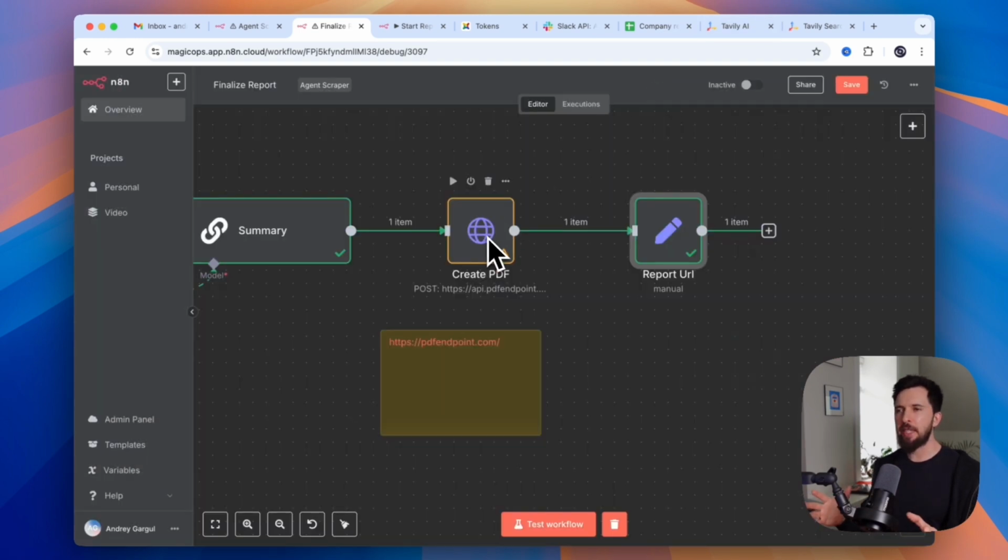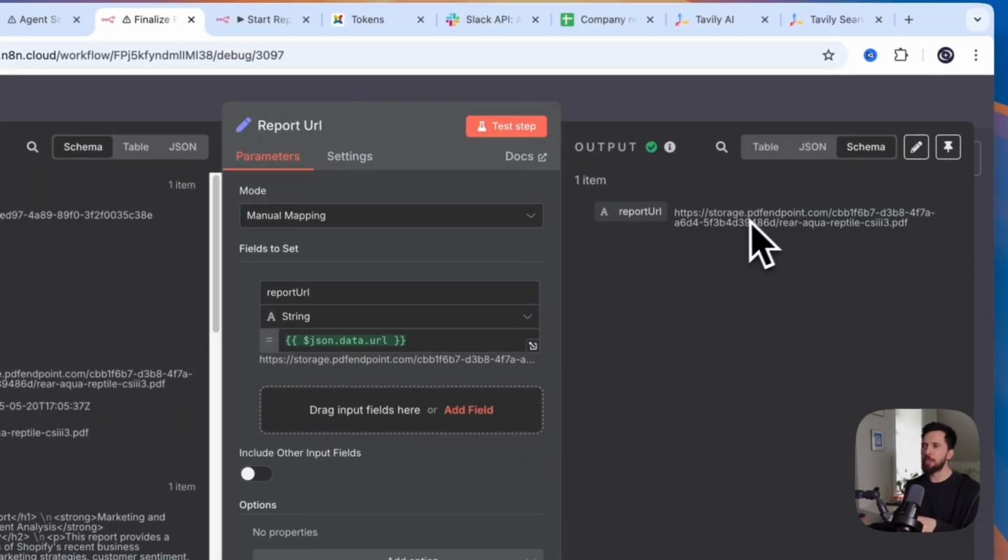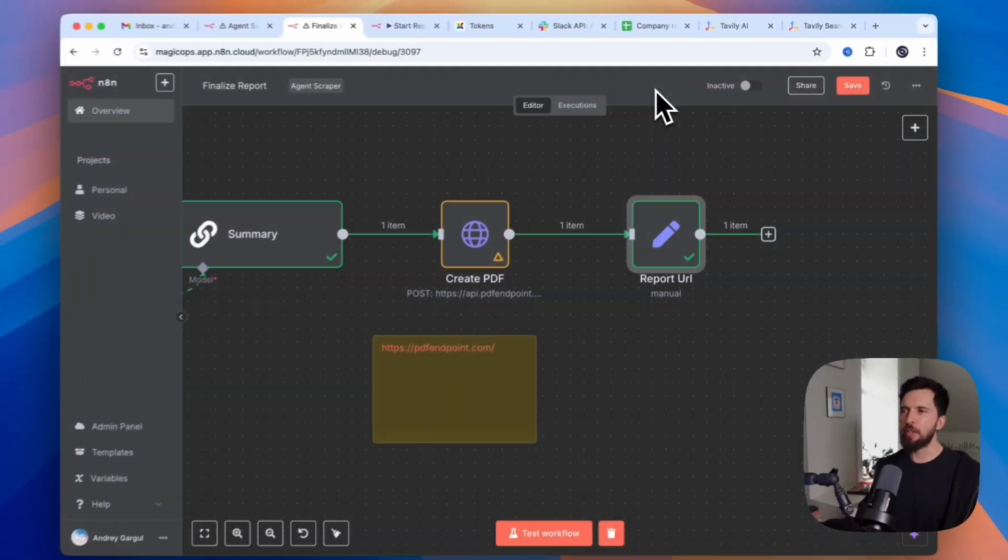And we're basically done. We created this PDF, but we need to return URL to this PDF to our main agent so it can send it to us. The way it works is that main agent receives the data, which is an output of the last node of the workflow. And the output of this node is what our AI agent is going to grab.